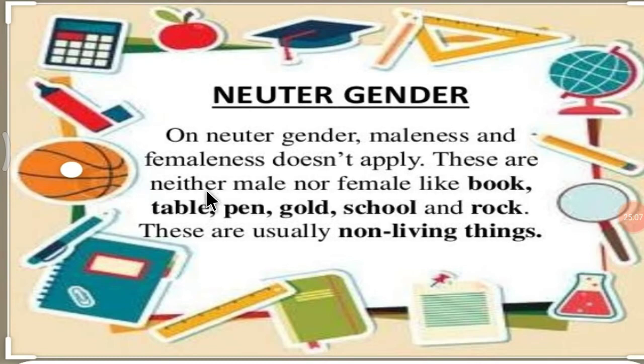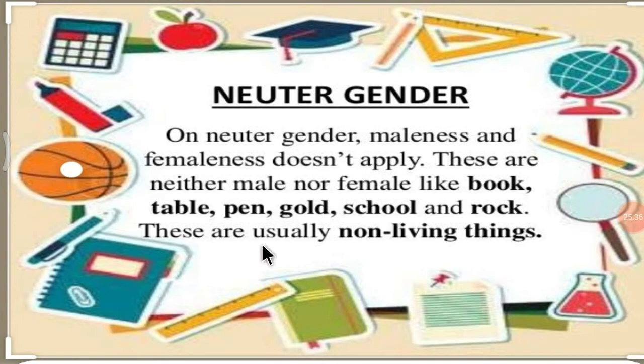These are neither male nor female, like book, table, pen, gold, school, and rock. Let's see again these examples.